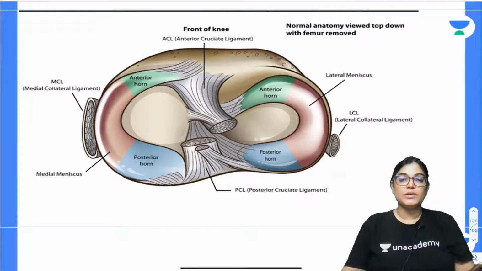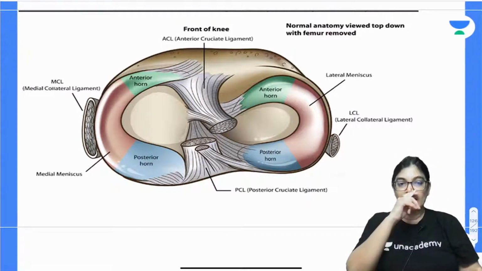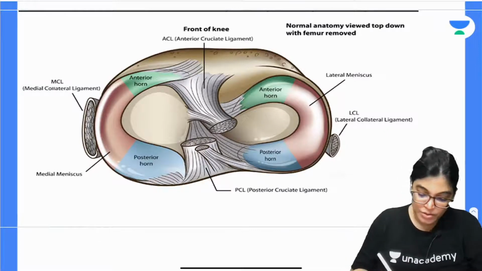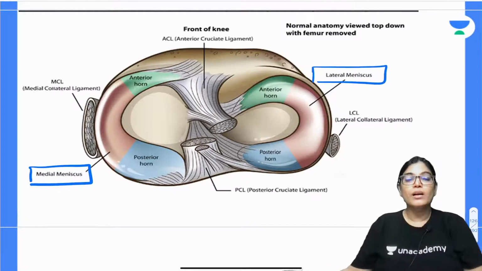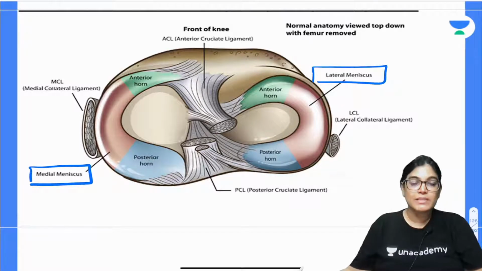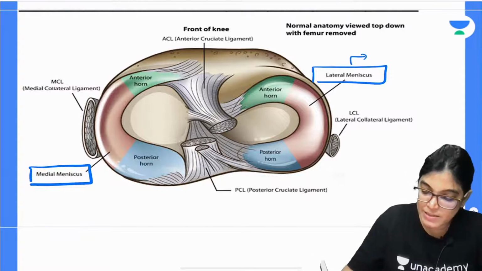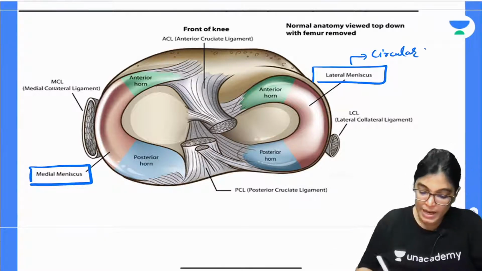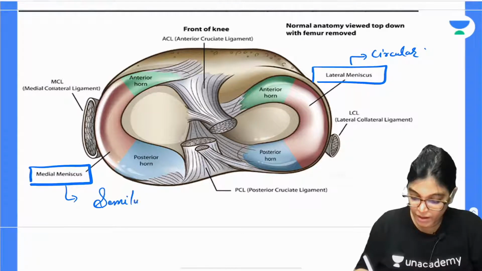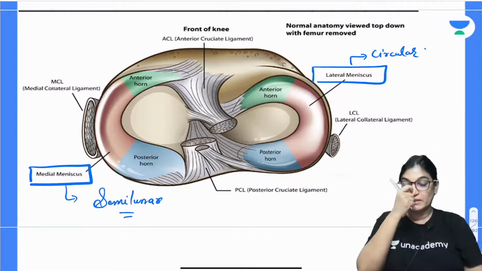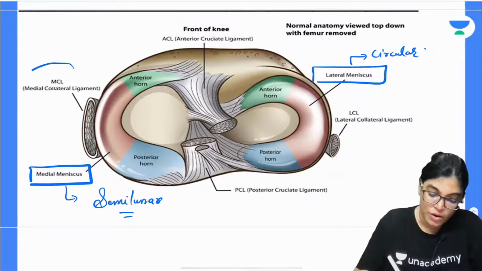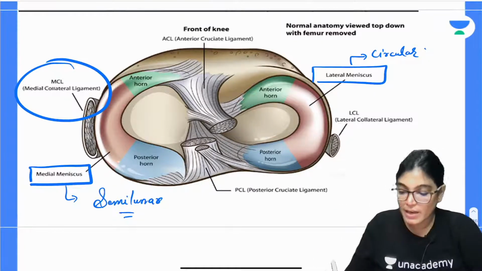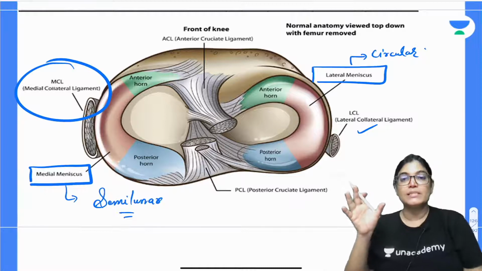Firstly I would like to show you this diagram where you can see both the medial and the lateral menisci. This is the medial one and this is the lateral meniscus, and if you appreciate, the shape of the medial meniscus is semilunar and the lateral meniscus is somewhat O-shaped or circular. Another key point you can appreciate here is the extension. The medial meniscus is quite adherent to the medial collateral ligament. It is not adherent to the lateral one; actually, the popliteus muscle tendon is there.